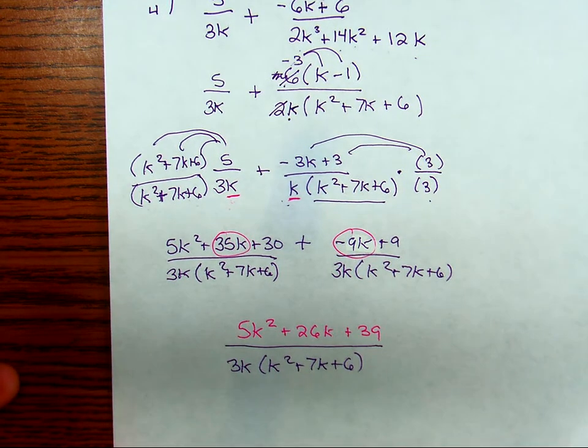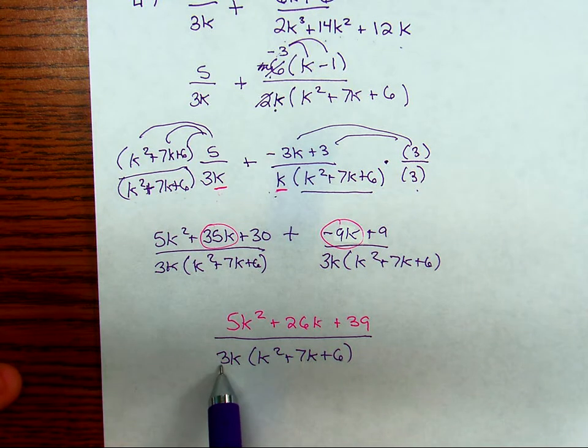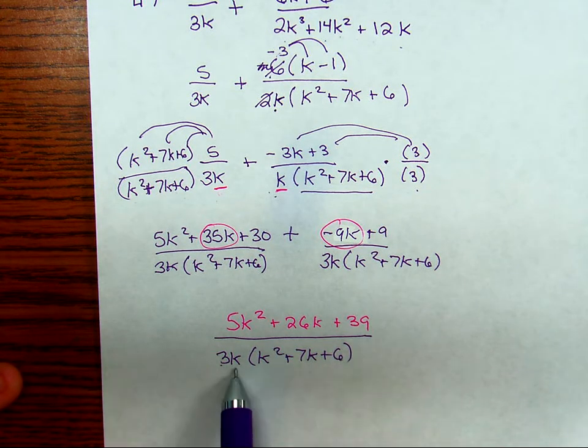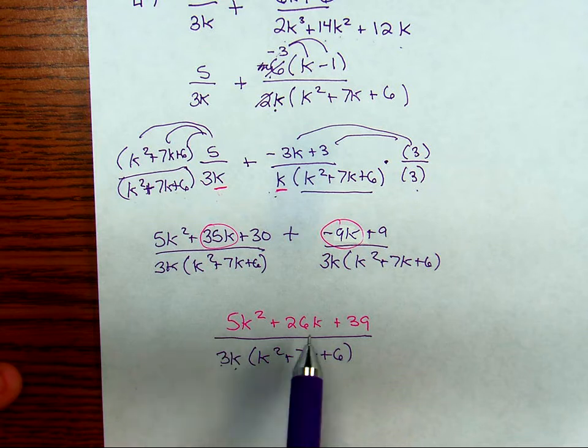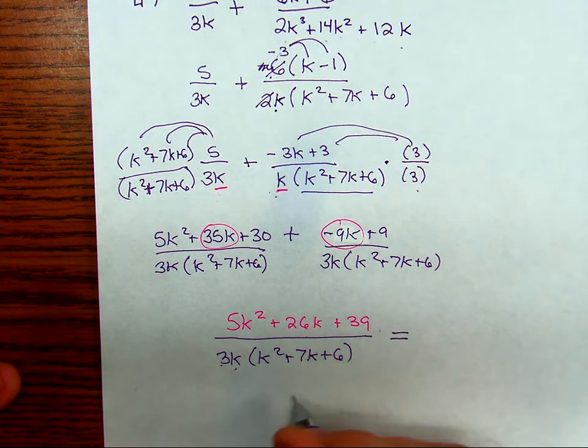Okay, let's look and see if we can reduce anything. So I've got a common GCF of 3. Can I pull a 3 out of here? Nope. I've got a GCF kind of k. I cannot pull a k out, so nothing's going to distribute here. I'm not going to AC split that top. That's probably not going to work. I could check the discriminant and see if it's a perfect square. It won't be. So the last thing to do is find our discontinuities from the denominator.